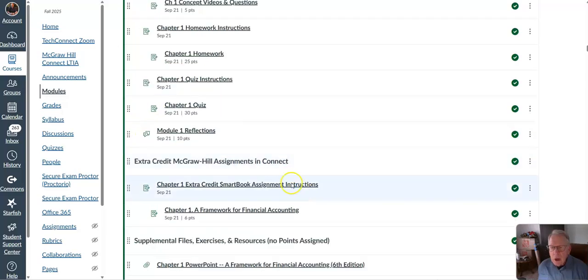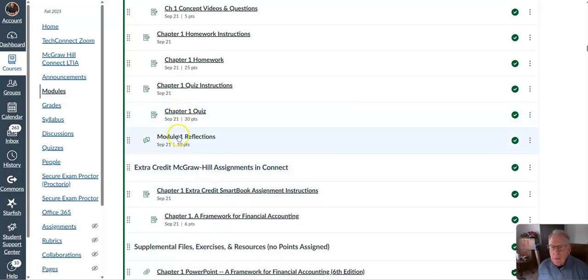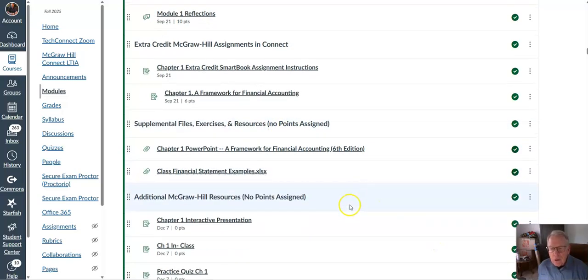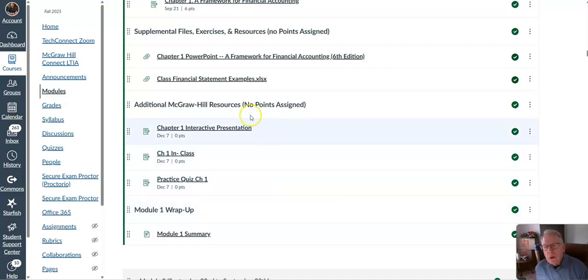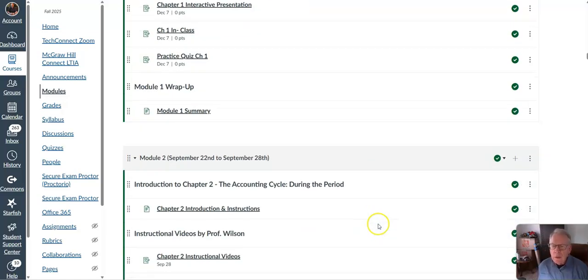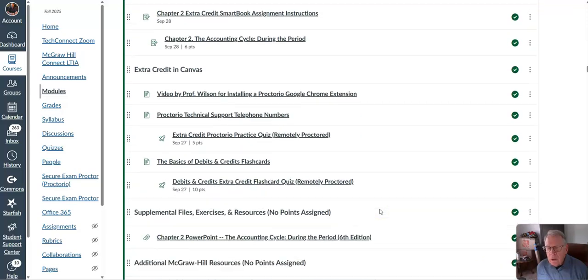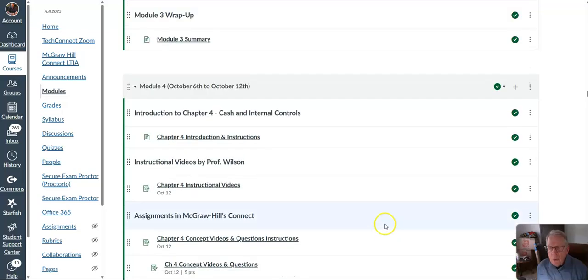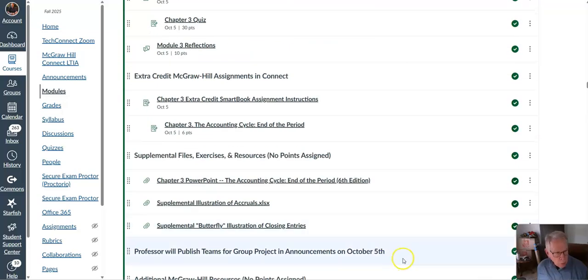Here's the McGraw-Hill assignments here. And then here's the extra credit assignments. Here's some supplemental files, exercises, and resources. There's no points assigned to that. And then McGraw-Hill has some additional resources as well. A practice quiz, which is usually very helpful in doing the quizzes. And we go through all these just like it's shown here, and away you go. All the way till the end. 12 weeks, 12 modules. Okay, pretty easy to follow.